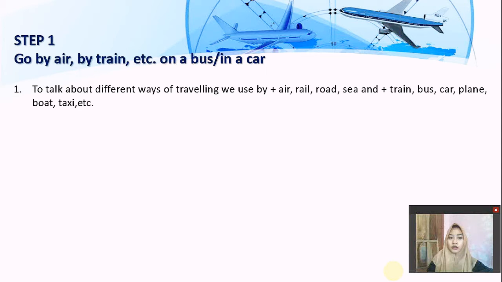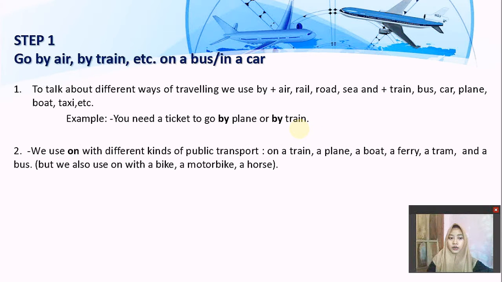To talk about different ways of traveling, we use the preposition by plus air, rail, road, sea, and plus train, bus, car, plane, boat, taxi, etc. For example, you need a ticket to go by plane or by train. Here, the preposition by is followed by plane and by train.